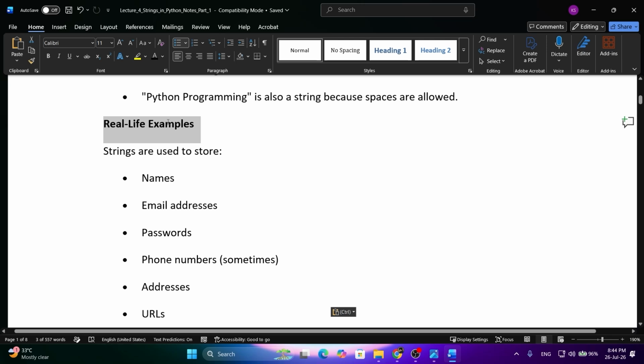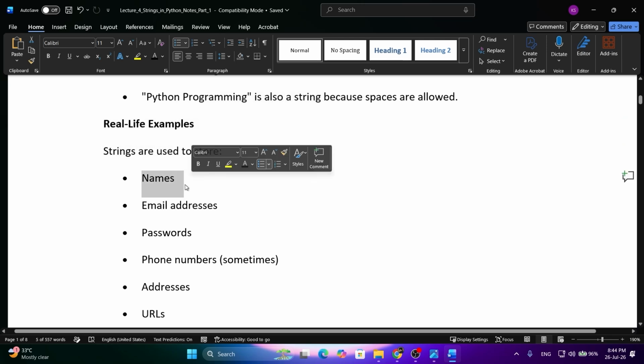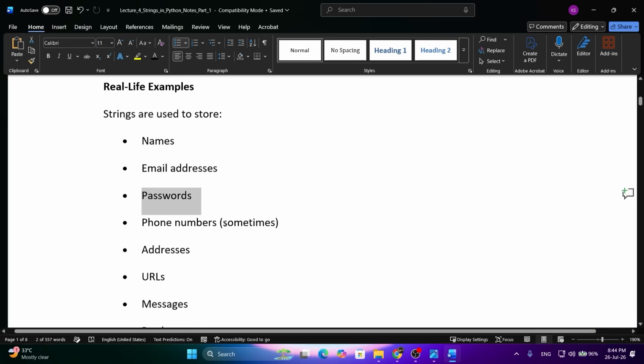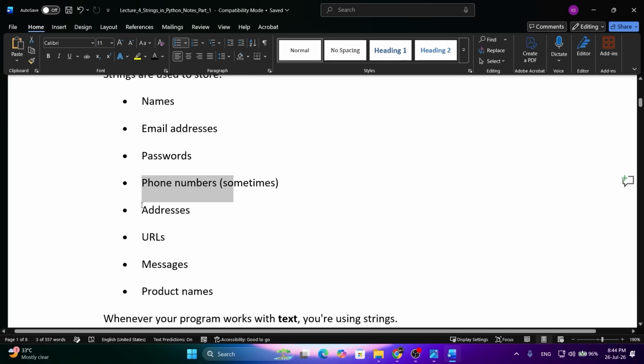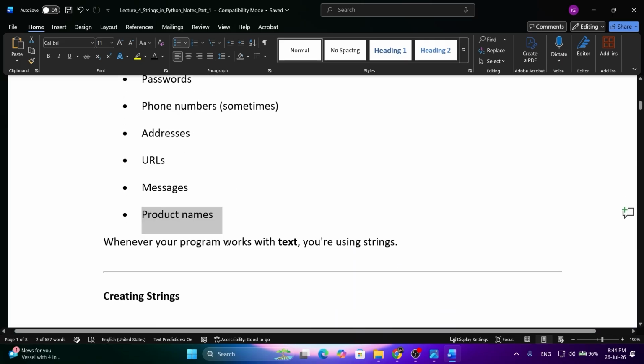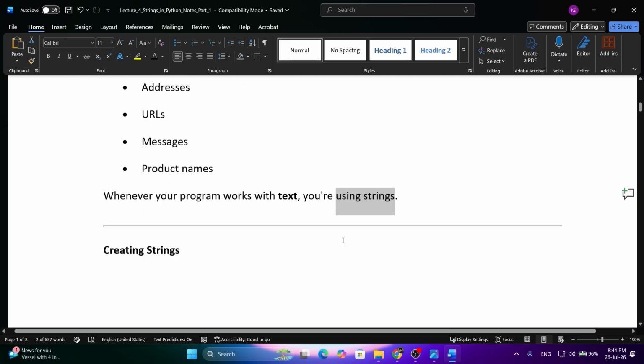There are some real life examples related to strings. Strings are used to store names, email addresses, passwords, phone numbers sometimes, addresses, URLs, messages, product names, and many other things. Whenever your program works with text, you are using strings. A simple logic to keep in mind: whenever you see any text in an app or website, it is a string.